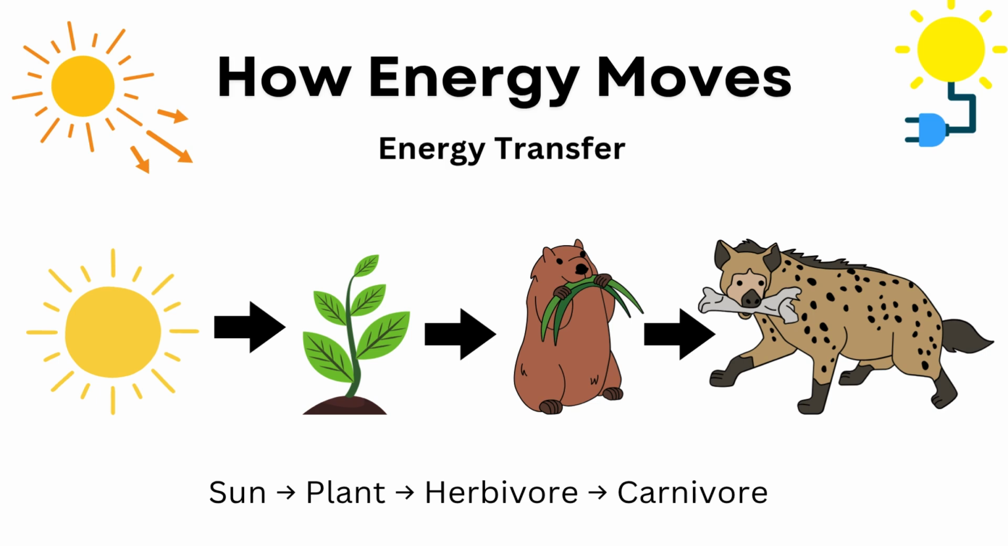So basically, the sun gives the plants the energy. The plant makes its own food and gives that energy to the smaller animal, and then the bigger animal will eat the smaller animal. So basically, sun, plant, herbivore, carnivore, and you will see the arrows are pointing the way the energy is going.